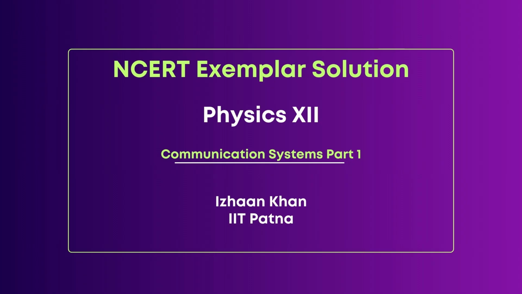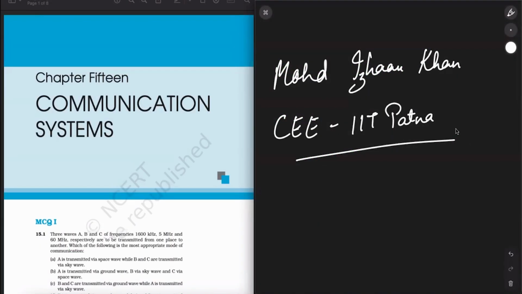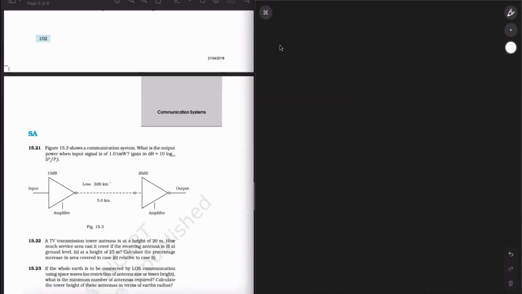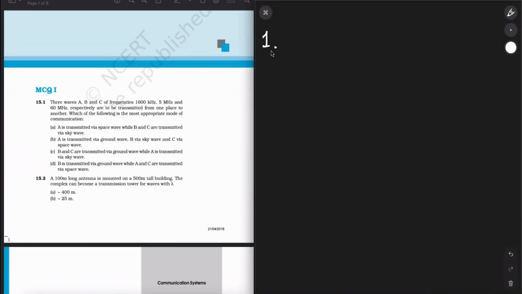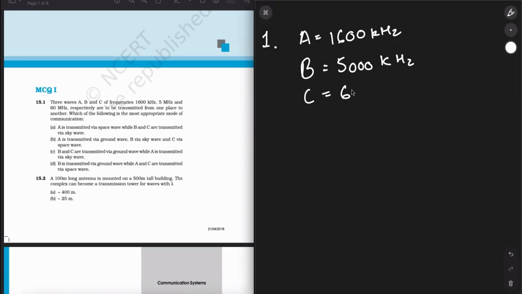So today we begin our topic. Discussion is on communication system. Three waves A, B, and C of frequencies 1600 kilohertz. A has a frequency of 1600. B has a frequency of 5 megahertz, or like 5000 kilohertz for B. C has a frequency of 60 megahertz, 60,000 kilohertz, respectively.